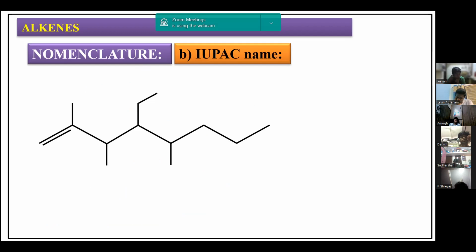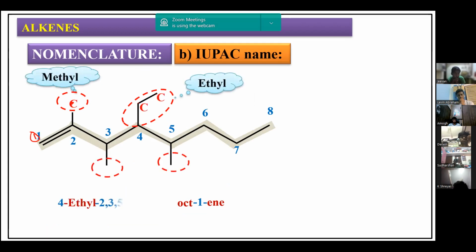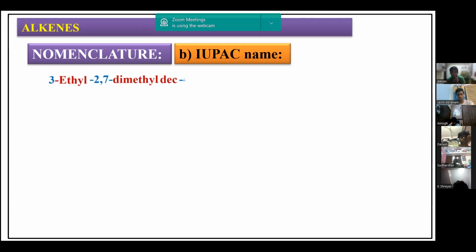So this is another example. I have to number it from here only. 1 has to be given for this. This is the longest chain: 1, 2, 3, 4. The double bond is given priority. Oct-1-ene, and it is a bond line representation, which means the terminal carbon will be CH3, methyl here. This is CH2CH3, this is an ethyl group. So therefore, you can take the IUPAC nomenclature as 4-ethyl 2, 3, 5 trimethyl oct-1-ene for this particular compound. Let me take another example over here.